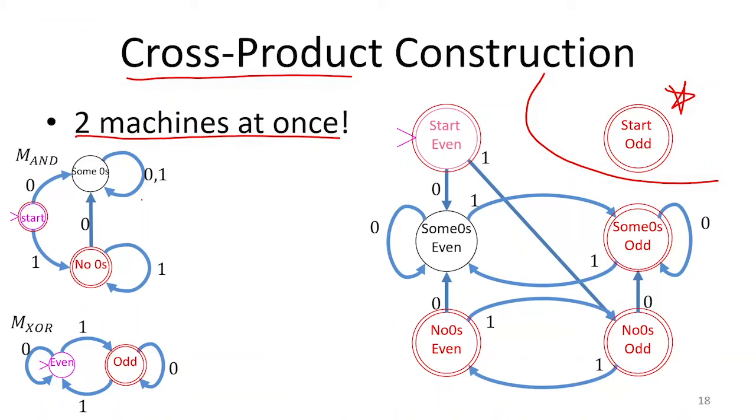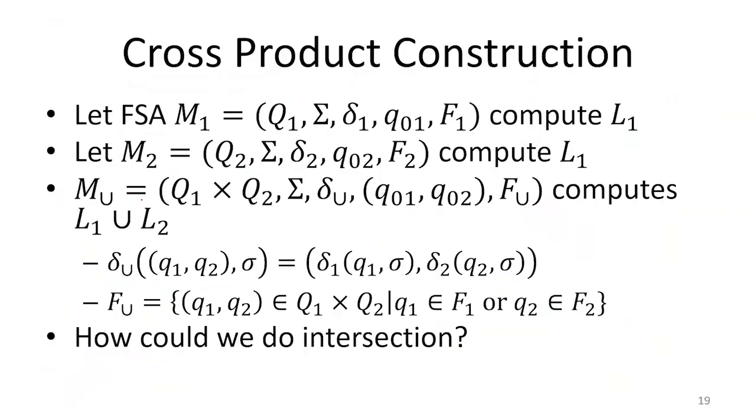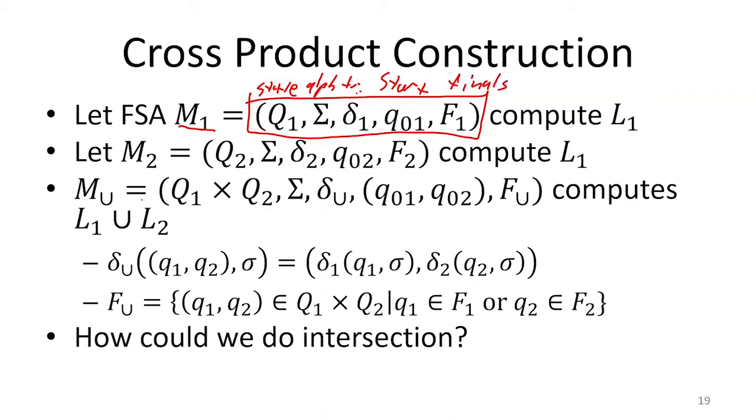Or you could do triples and do it for 3 machines, or quadruples and do it for 4 machines, and so forth. So in general, if you want to see this in super hard to read notation, because why wouldn't you? If I have this machine 1 that is defined as such, where I've got my states, I've got my alphabet, I've got my transitions, I've got my start state, and I have my finals. And then I have the same thing for this machine 2 over here.